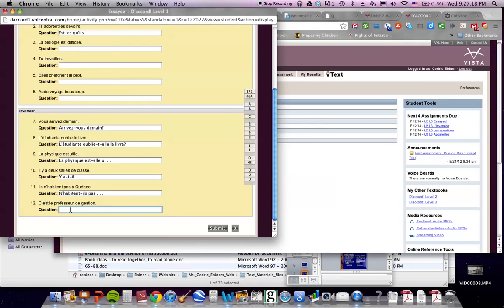And then finally the inversion of c'est right here. You have to memorize that too. It's est-ce. Okay, and then I'll let you finish that.